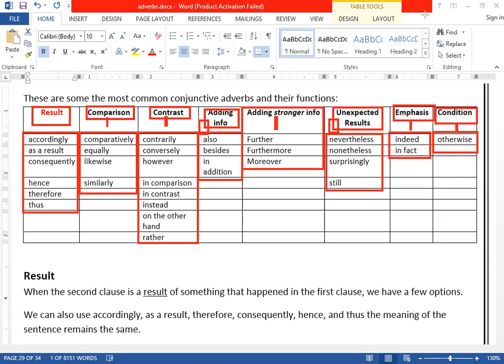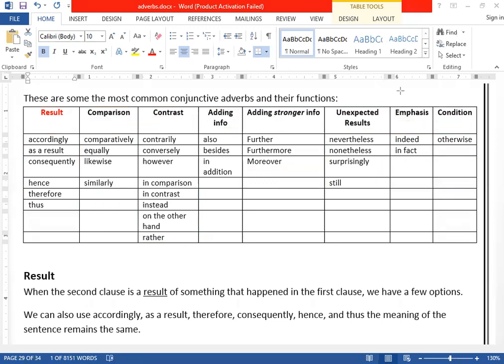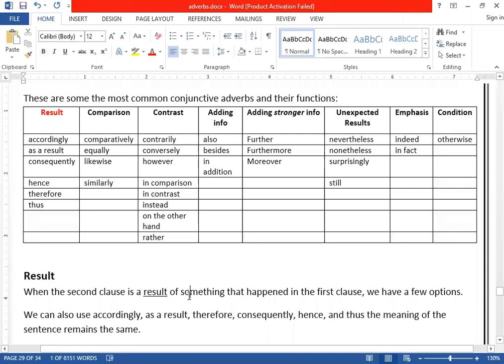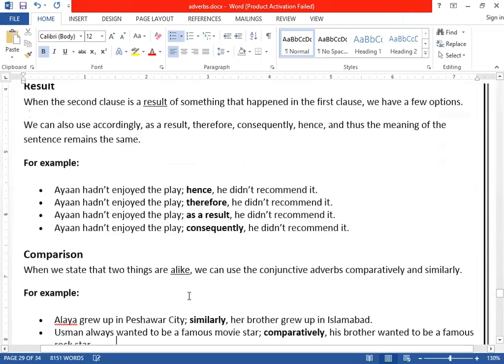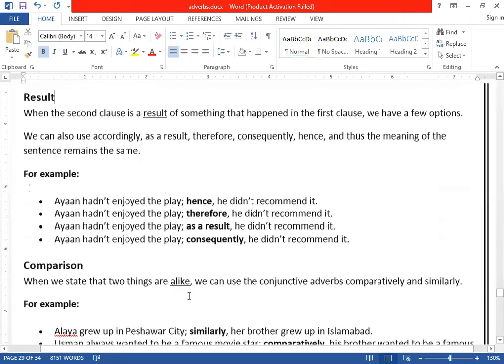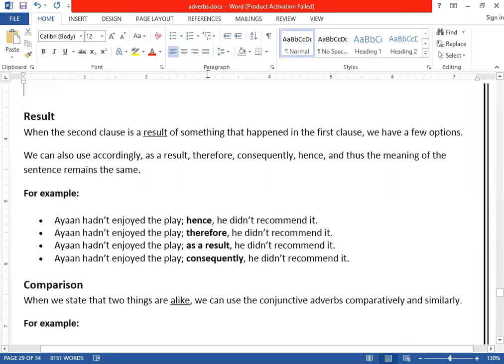Clear? So let's first of all talk about number one, that is result. How we use conjunctive adverbs to show results. So let's talk about them. The first one.